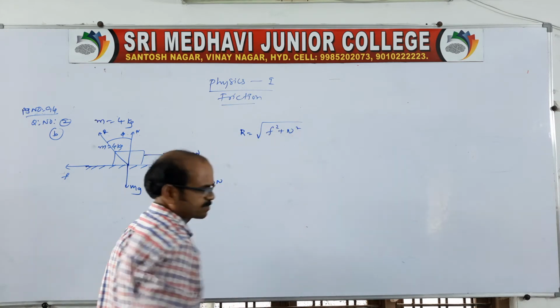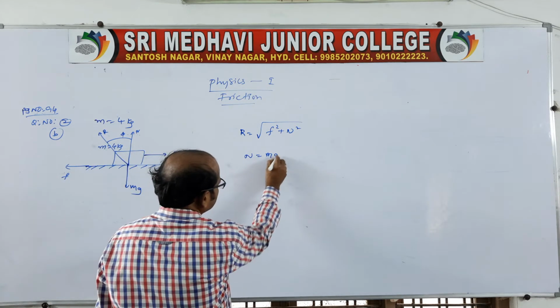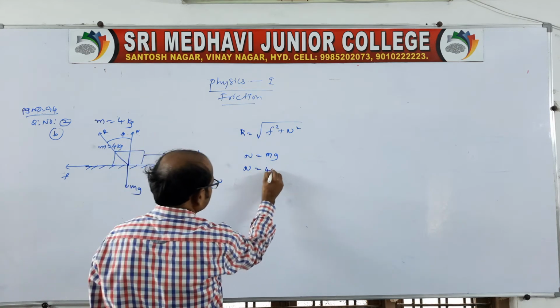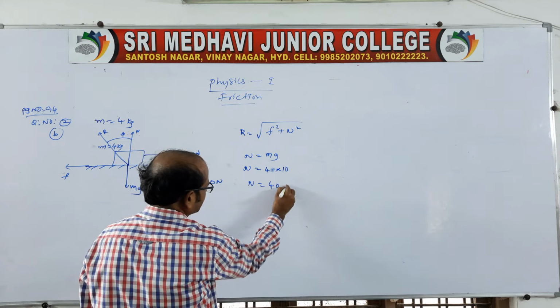Just now we derived the expression. What is F? 30 Newton. What is N? N is nothing but mg, because it is balanced. So, N is equal to m, the value given as 4, into g, the value 10. So, the normal will be 40 Newton.